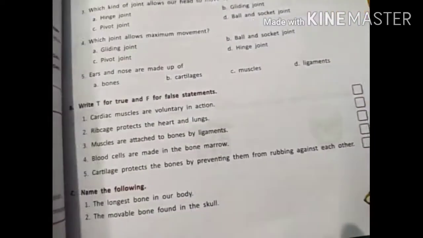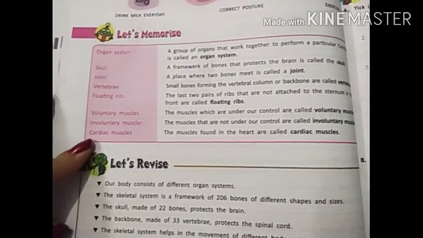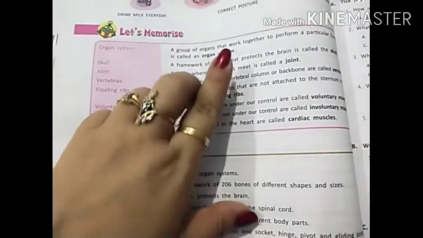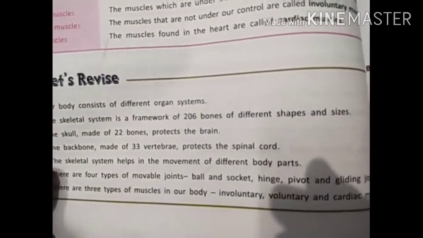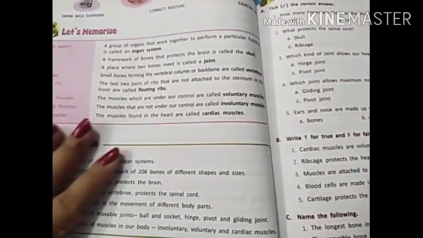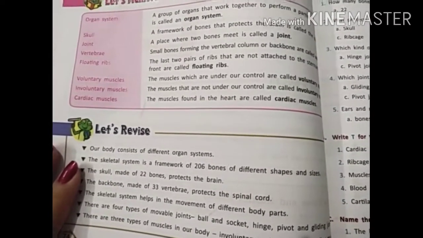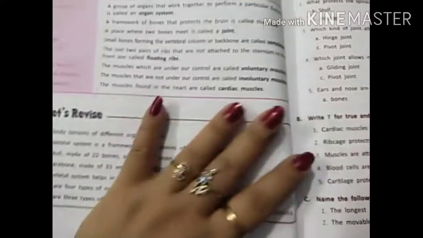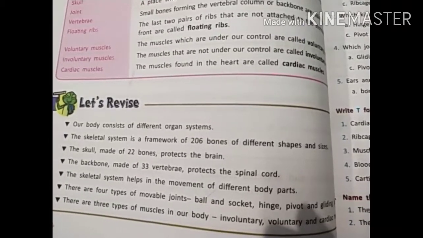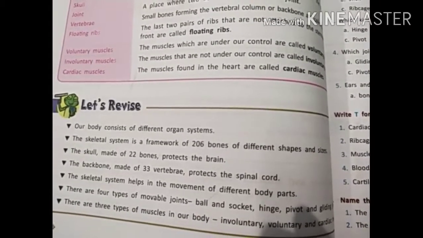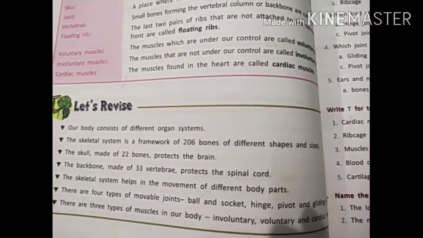After that, let's memorize some keywords, some hard words and their definitions. Definitions are also given here. So this is all about the chapter, and let's revise also. Children, this is all about chapter number 8, skeletal system, and its summary. I hope you have some knowledge about the chapter, and after tomorrow or the day after, we will start chapter 8 properly. This is all about the introduction only.